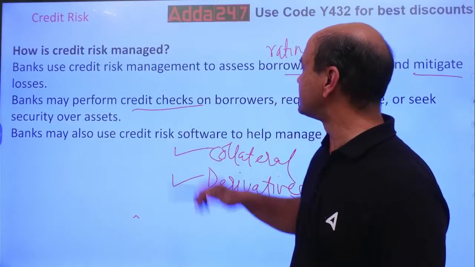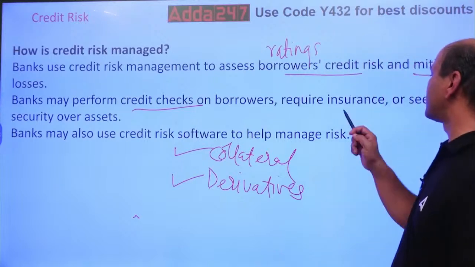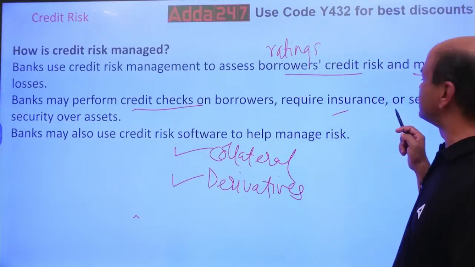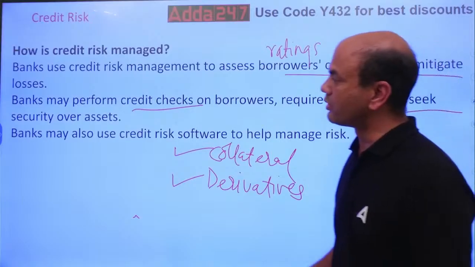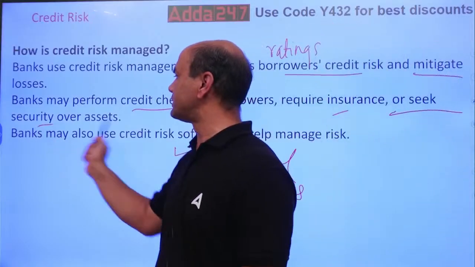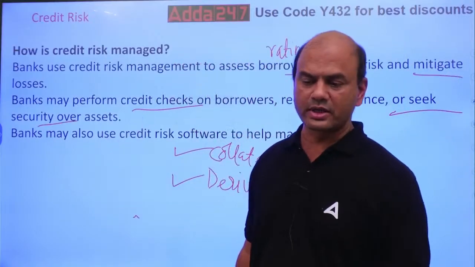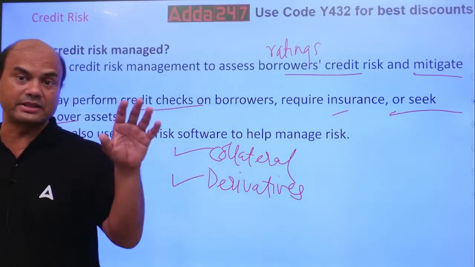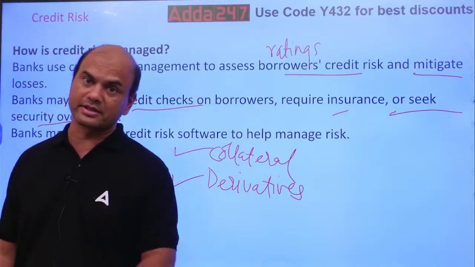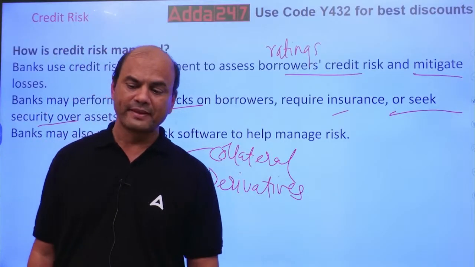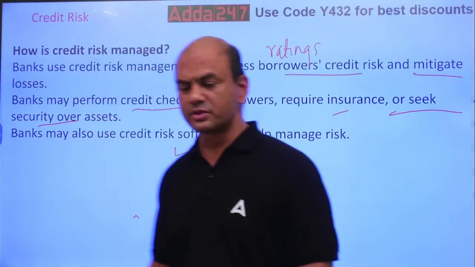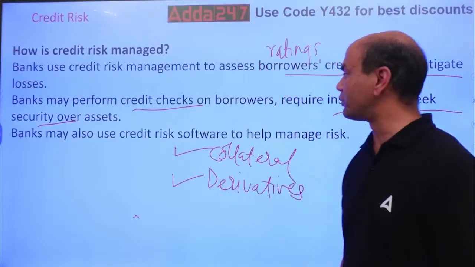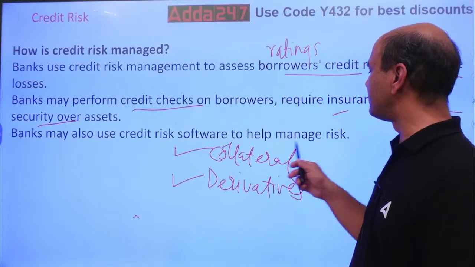So credit checks on the borrowers, and require insurance or seek security over assets. Security over assets means collateral. You ask for collateral. So this is the way you can reduce the risk. Already I've told you, at the branch level and at the HO level, 2 separate levels are there. Next, banks may also use credit software, risk software, to help manage the risk.